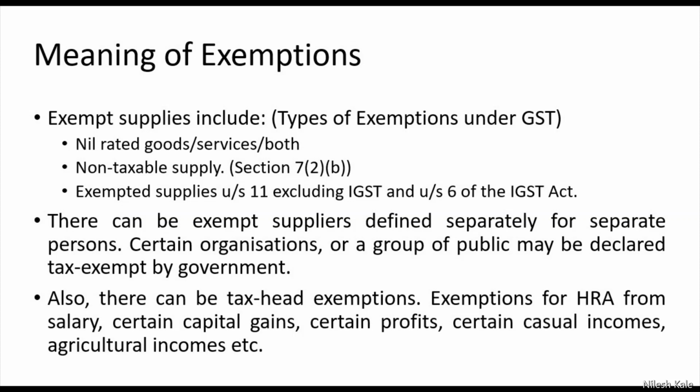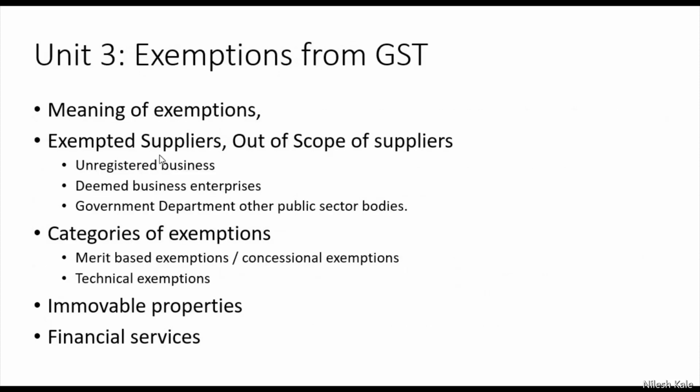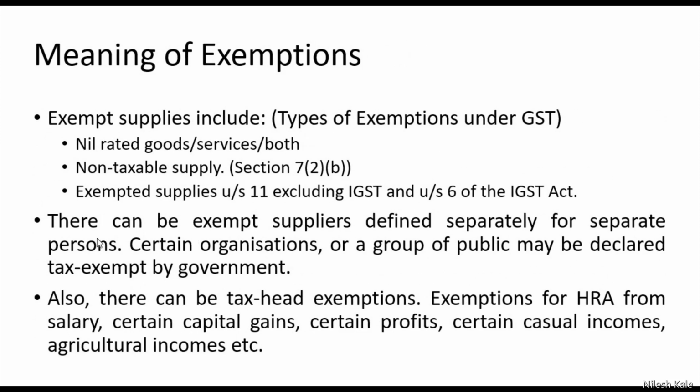Please note it down. There can be exempt suppliers defined separately for separate persons, right? In the syllabus we have this exempted suppliers, right? This is the syllabus. Now look at this point. There can be exempt suppliers defined separately for separate persons. Certain organizations or a group of public may be declared tax exempt by the government.